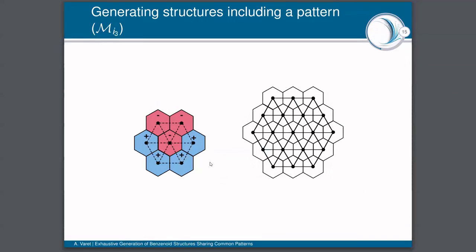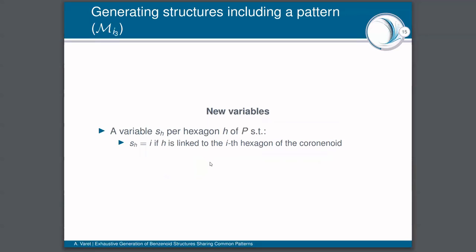For the third model, we want to find all the possible subgraphs of the hexagon graph of the chosen coronenoid, including the extended hexagon graph representing the pattern P. To do that, we are going to add to the general model a new set of variables, one variable s_h for each hexagon h of the pattern P, such that the variable s_h will be equal to i if the hexagon h of the pattern is linked to the i-th hexagon of the coronenoid.